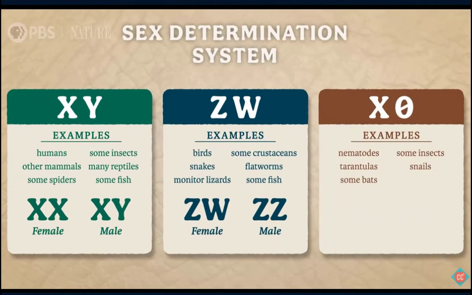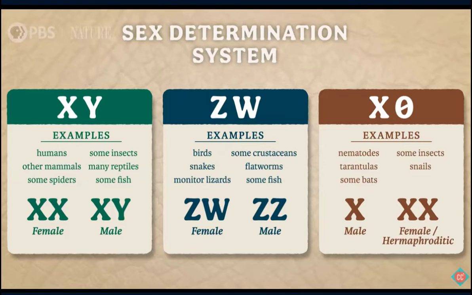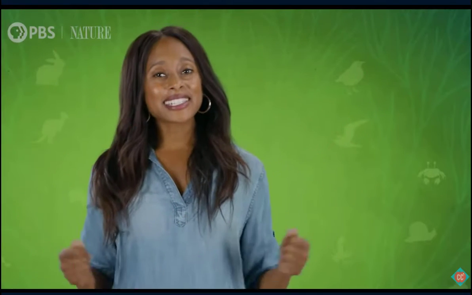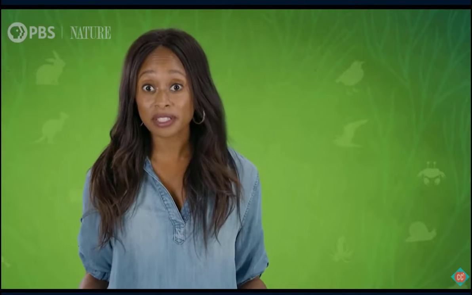Like the X0 sex determination system, which shows up in our friends C. elegans, the nematode, and C. elegans, the tarantula. This system only has one type of allosome, and biological sex is determined by how many copies the animal gets. Males get just one X, and individuals with XX are female or hermaphroditic, depending on the species. Very efficient. But like I said, genetics is only one piece of the biological sex puzzle.